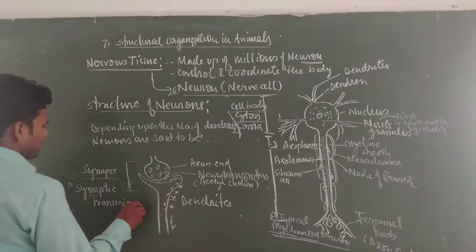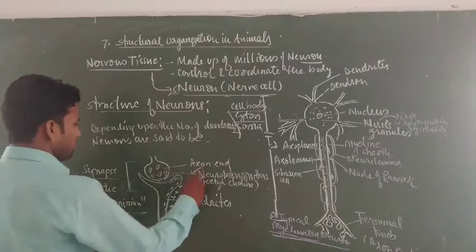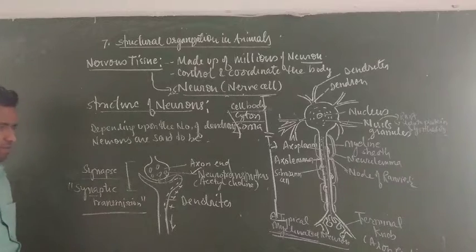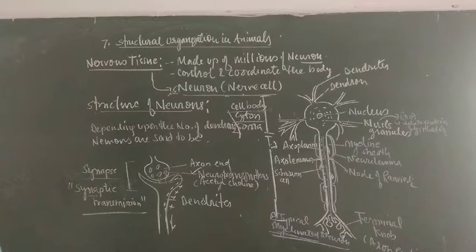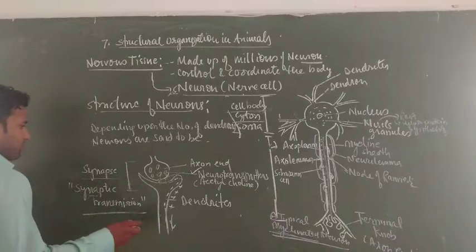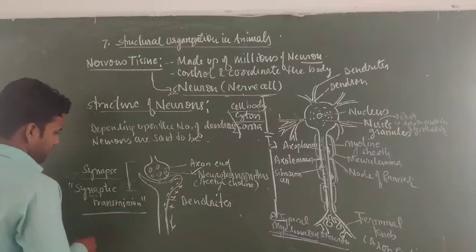And which chemicals are responsible? Generally the neurotransmitters. Many types of neurotransmitters come in these categories, like dopamine, acetylcholine, adrenaline, and many more. Neurotransmitters are released from the end of one neuron to another neuron.